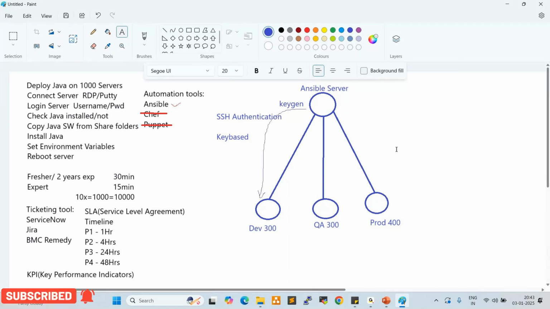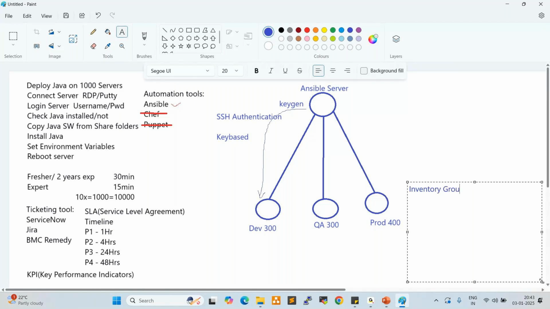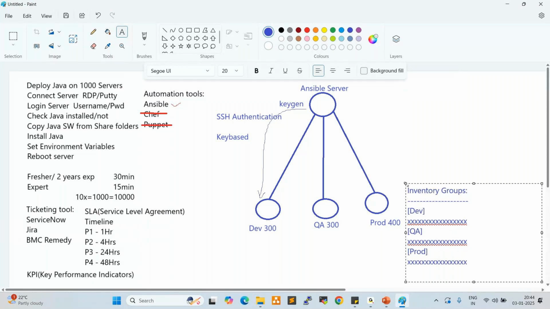After that, we need to prepare inventory groups. What is inventory? Inventory is server information, right? So here we need to prepare all three groups. In the dev group, we give all the development server IP addresses. Next, in the QA group, we prepare all the QA server IP addresses. After that, in the prod group, we prepare all the prod server IP addresses, right? So we need to prepare all these groups.